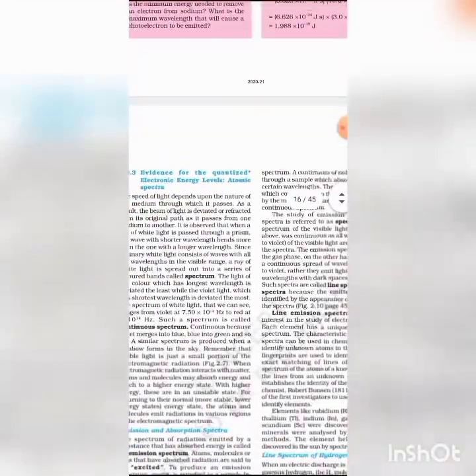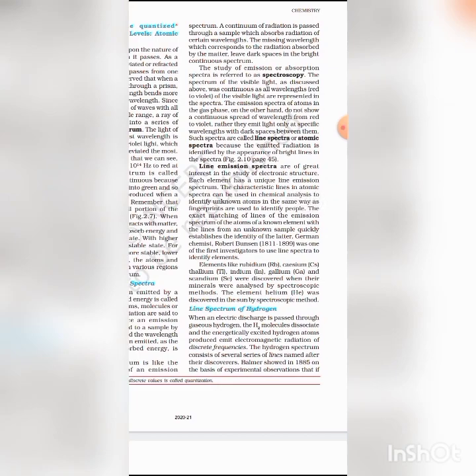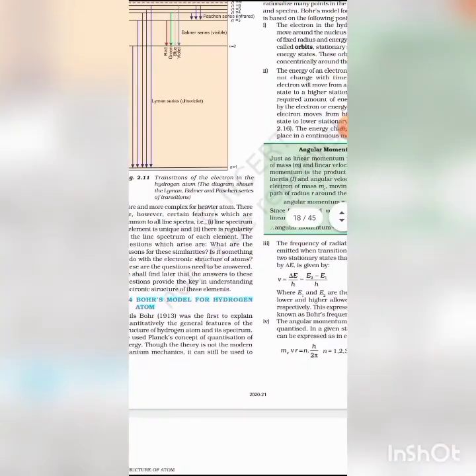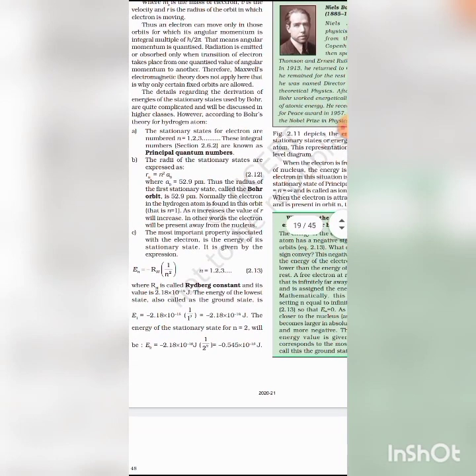Heisenberg uncertainty principle states that it is not possible to determine the exact position and velocity simultaneously for a subatomic particle like an electron at any given instant to an arbitrary degree of precision.